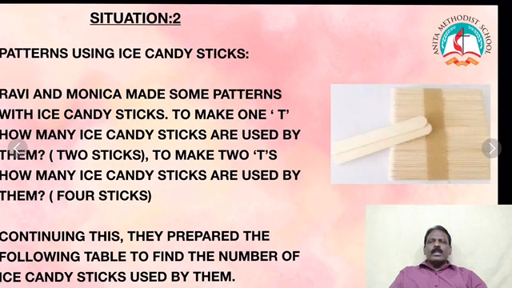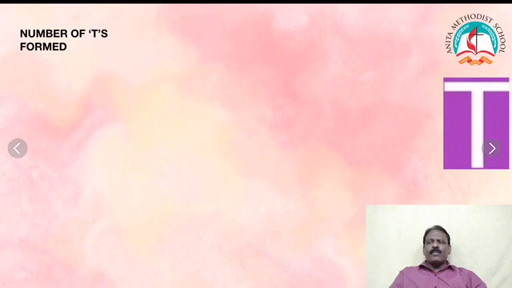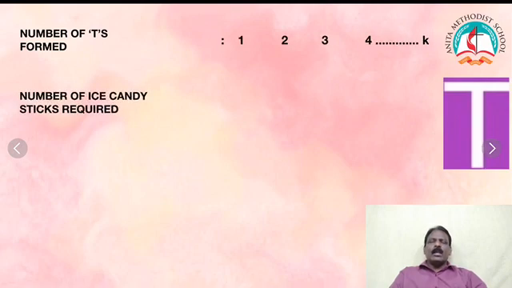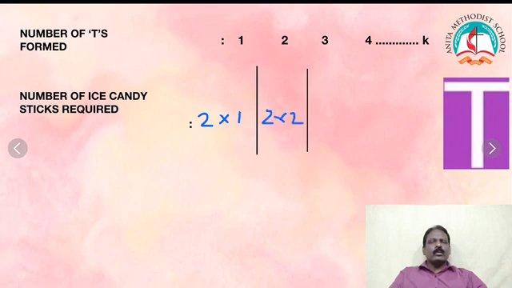Now, see the table. First column, number of teas formed. Second column, number of ice candy sticks required. Suppose you want to make 1 tea. How many ice candy sticks are required? 2 into 1. You want to make 2 teas. How many ice candy sticks do you need? 2 into 2. You want to make 3 teas. 2 into 3.